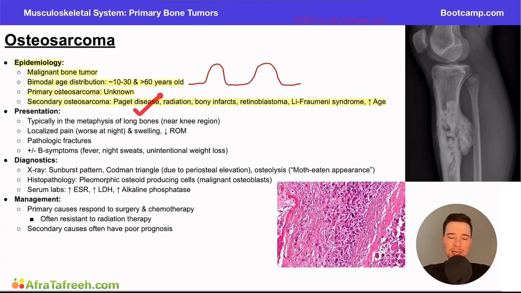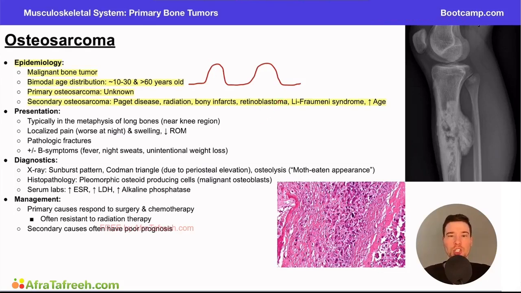And just as quick reminders, Paget disease of the bone, remember, is characterized by rapid and progressive bone turnover. There's so much bone turnover that a bunch of bone gets formed, but it's poorly formed bone. And so it makes sense to us, right? If excessive bone turnover is occurring or extra bone formation is occurring, well, what could happen? You could develop a bone tumor, such as an osteosarcoma. Patients who have excessive radiation are also at increased risk, or patients with bony infarcts. So bony infarcts could be due to trauma to the area. Recall, corticosteroids can cause osteonecrosis, or other things that can cause interruption to the blood supply to the bone can increase a patient's risk for osteosarcoma.